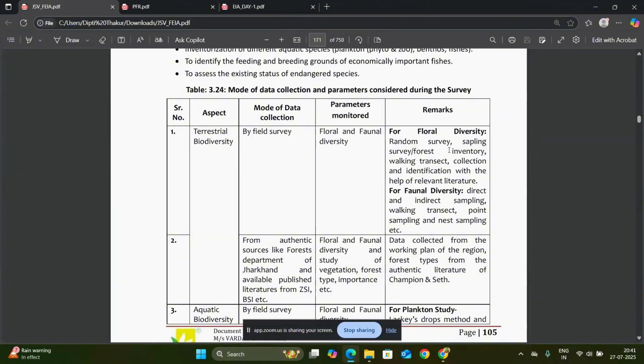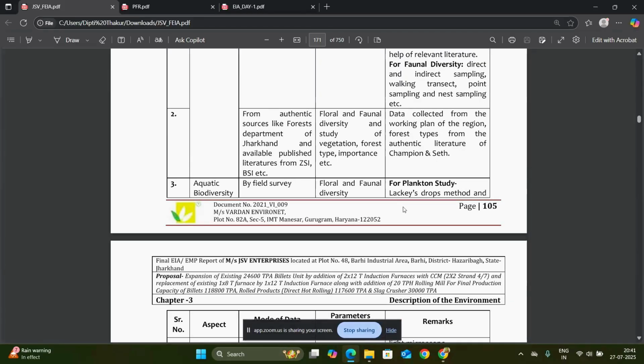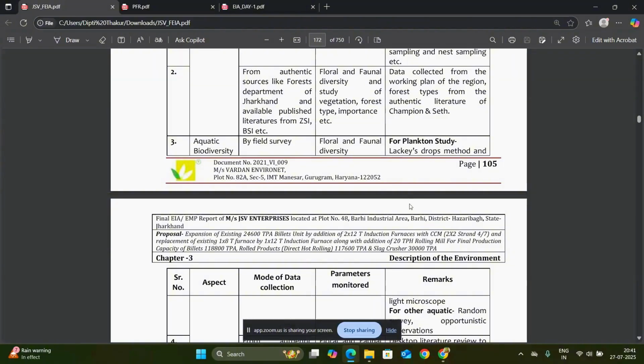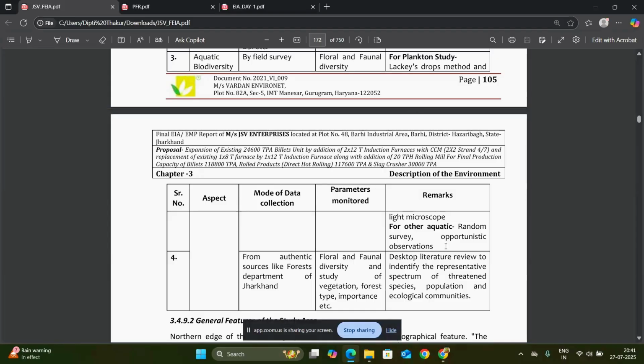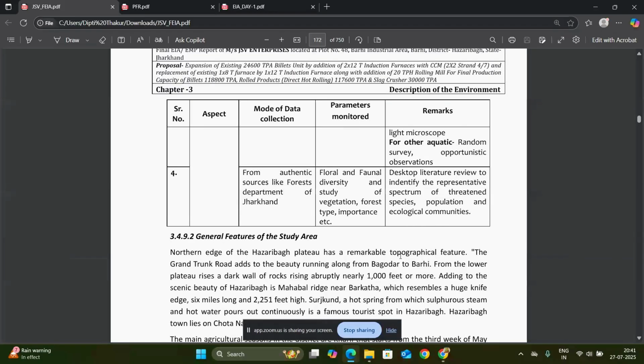We will take it from random survey, sampling, inventory, walking transect, and the collection and identification with the help of the people in the nearby area. Next, for the plankton study, the Lackey drop method and light microscope, random survey and opportunistic observations are there.